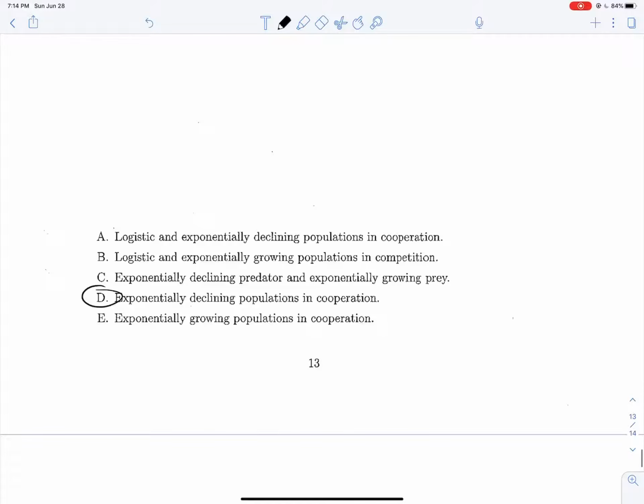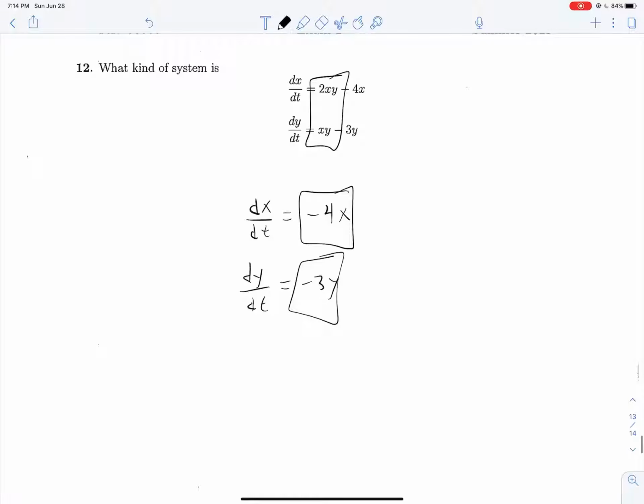Okay, then one other note, that adjective logistic comes up, logistic growth or decay, when we have, let's say this was x squared and y squared. That would be logistic decay of both of these populations. Okay, but that's it for this one.